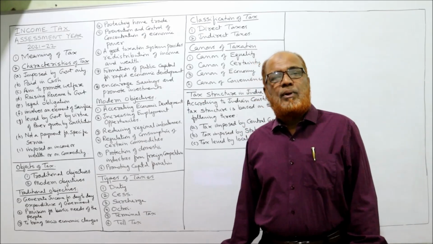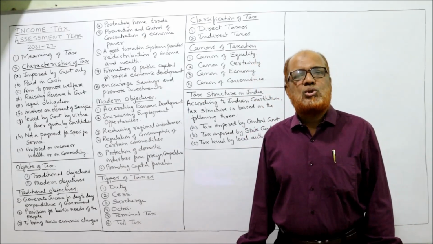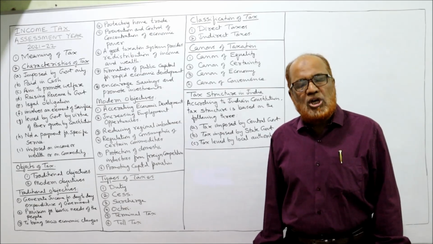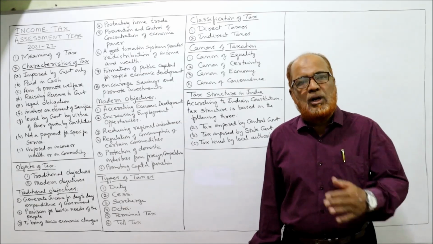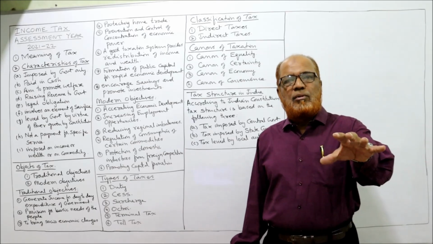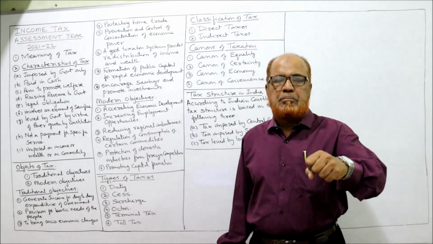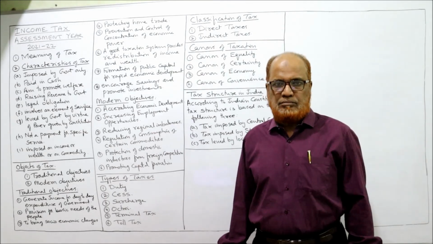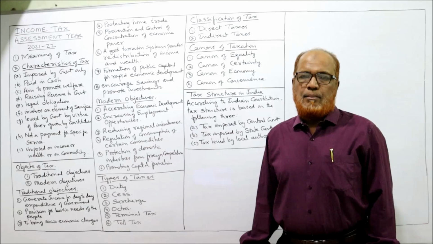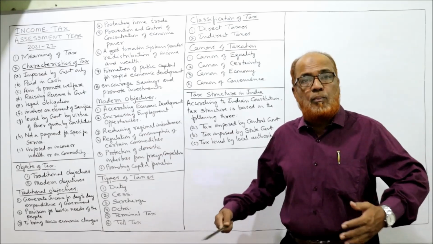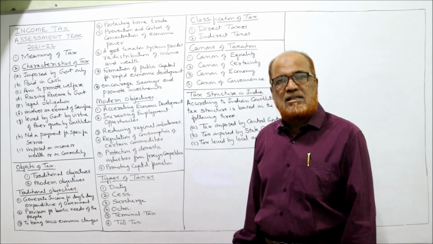Increasing employment opportunities. Most of the countries today are facing the problem of employment. Much unemployment is there in every country. To remove the unemployment, the government is imposing the tax, collecting the money, and with the help of that money, many projects will be started. By starting these projects, the people will get employment. Employment opportunities will increase by taxation.